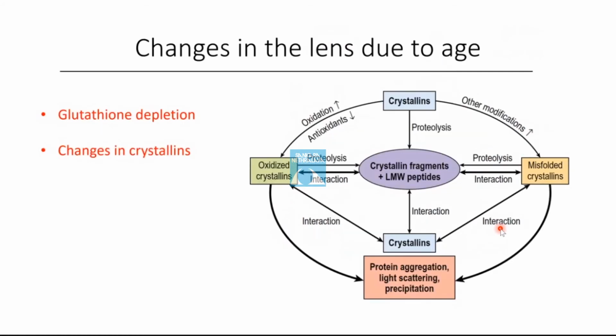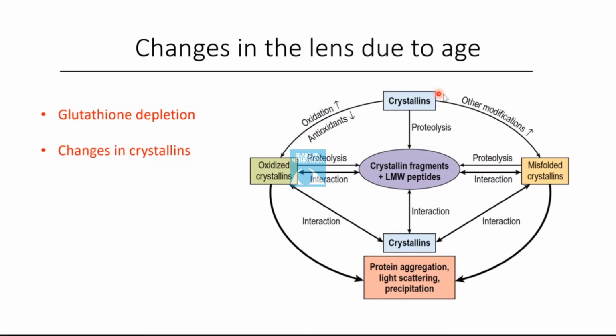Now, what are the changes that happen in the lens due to age? These are mostly caused by the glutathione depletion and changes in the crystallins. There is an increase in the insoluble pool of proteins as the age increases, and this is associated with the oxidative changes that lead to protein to protein and protein to glutathione disulfide bond formation, leading to the depletion of the reduced glutathione.